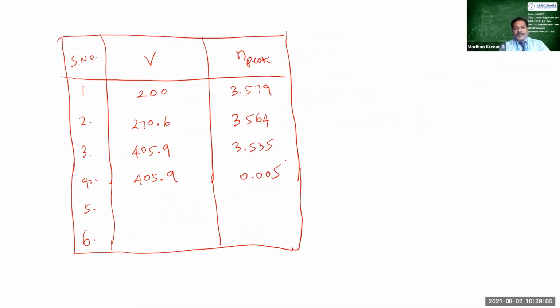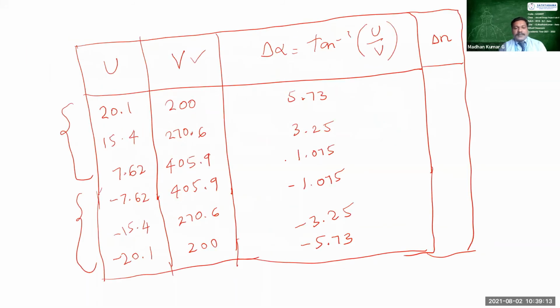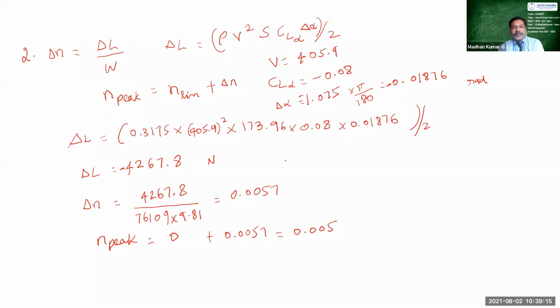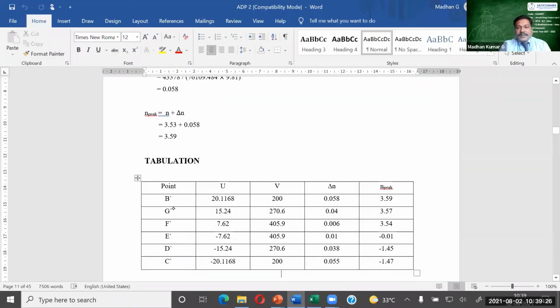So for your next value of n peak, we will be having 0.005. And similarly for the fifth one, we'll be having the negative velocity, that is 270.6. Okay, for the same velocity, 270.6, here also you are not considering. As per the report, here also you are considering the value of delta n.